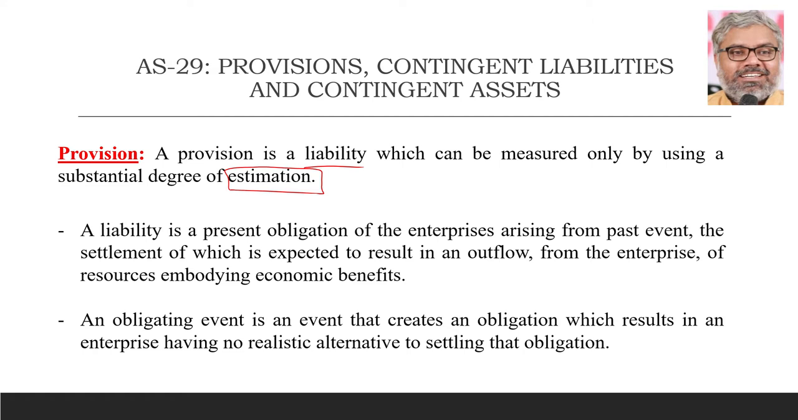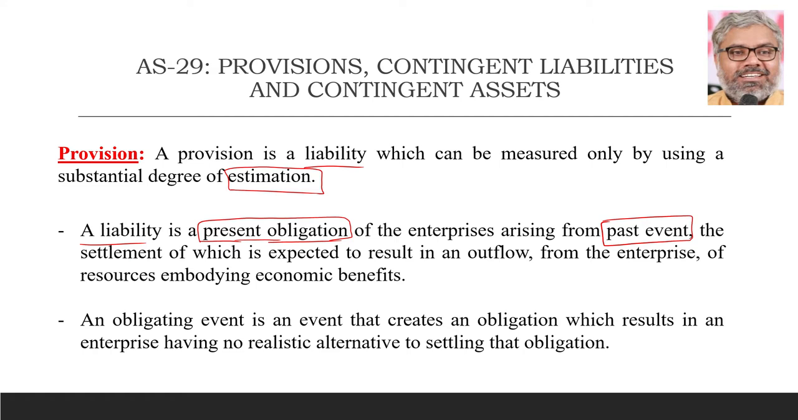So it is a liability which can be only measured by using a substantial degree of estimation, that is called as a provision. Then, for normal understanding, automatically a question comes, what is a liability? Liability is a present obligation. So a very important point here, it is a present obligation, not a future obligation. It is a present obligation of the enterprise arising from past events. So that's what is a liability, simply speaking.